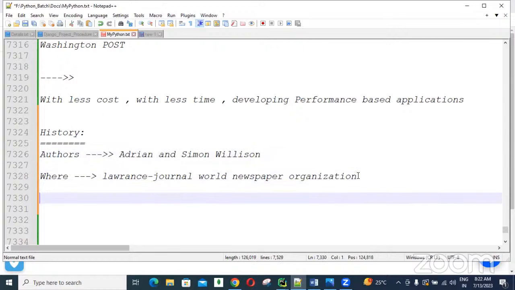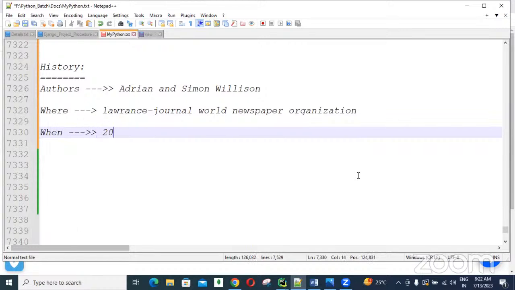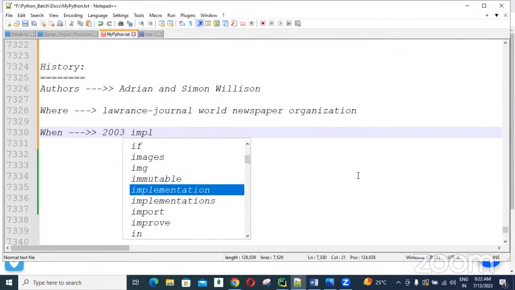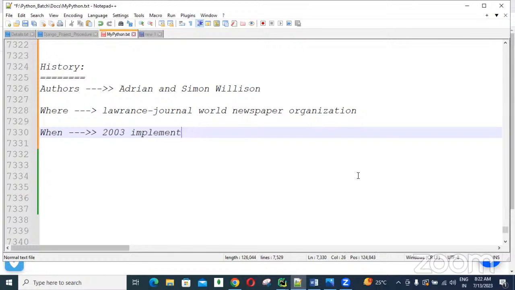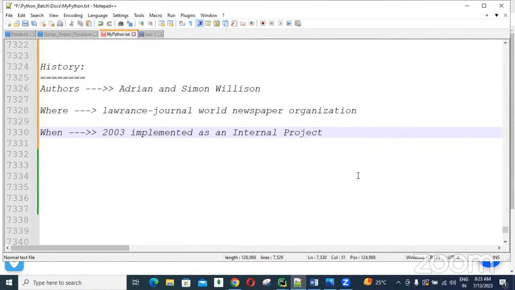When was it started? In 2003, they started, guys. In 2003, they implemented it as an internal project. The internal project means that they developed this Django framework for this company's purpose only.